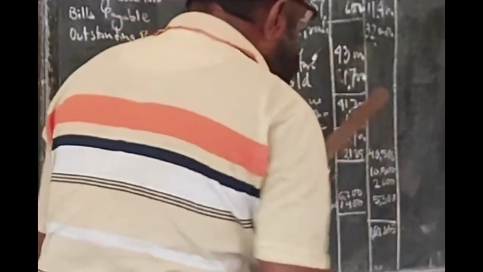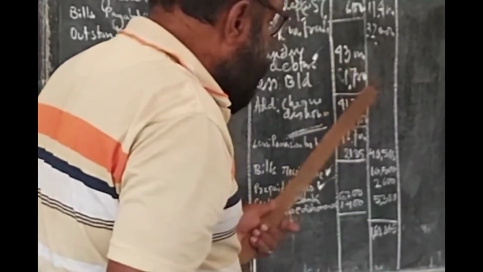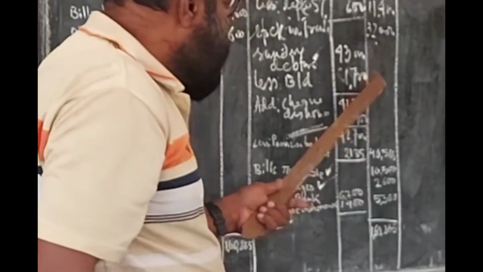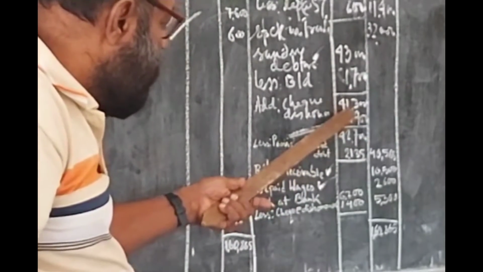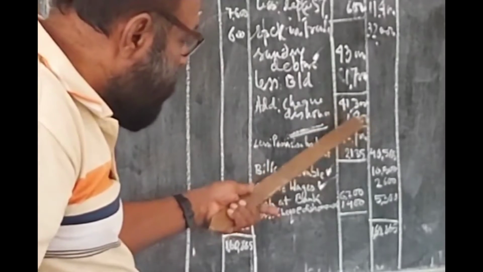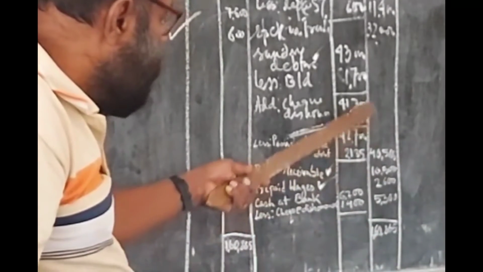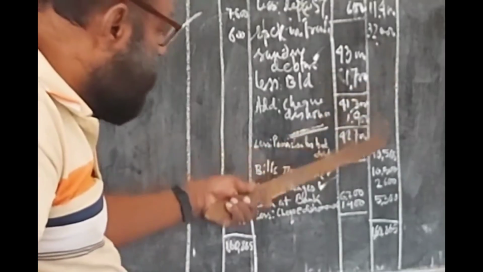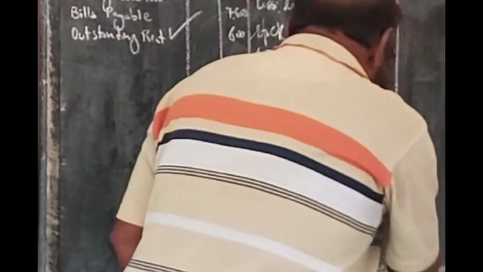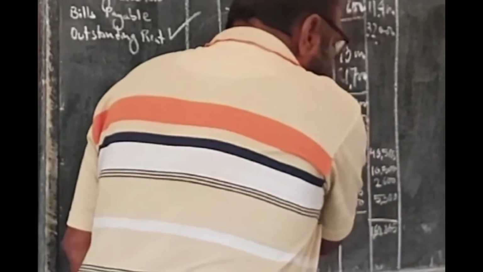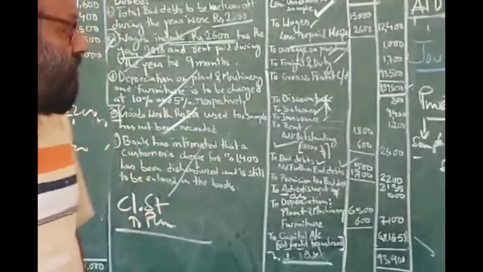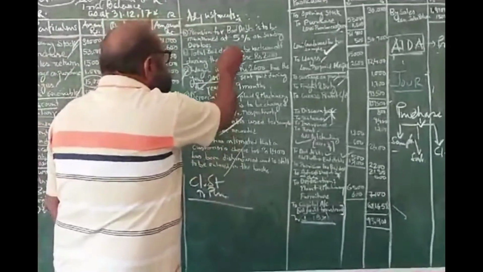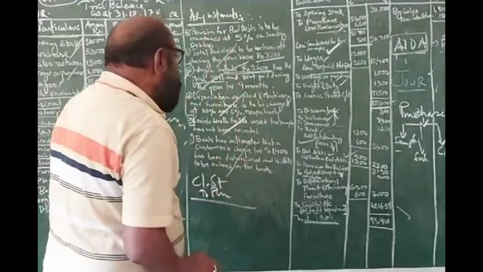Clear? Now total sundry debtors 43,000, 1,700 is a bad debt. Now I am getting the balance of this, and after that I am getting a check of 1,400 that has been dishonored. So the amount of debtors has been enhanced. So ultimately at the end of the year we have got 42,700, and that is our balance of debtors. Clear? Now one thing. This is the status of the debtors.